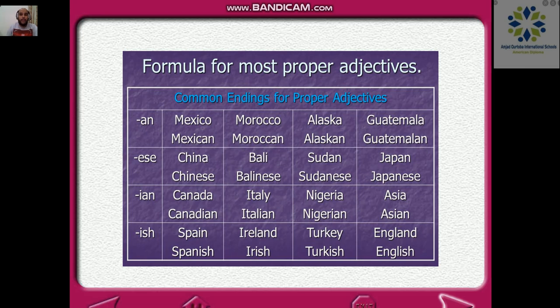Now let's go to the last one. So Spain is going to be Spanish. No rule. Why do we say someone from Spain is Spanish and someone from Turkey is Turkish and someone from Ireland is Irish and someone from England is English? Why do we do this? Do we have a pattern, teacher? No, we don't really have a pattern. Some people are trying to make it a rule for some of those.